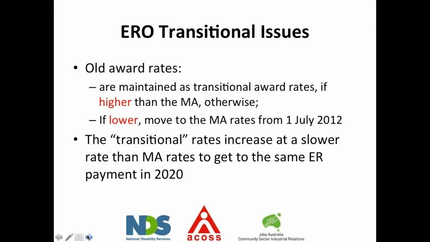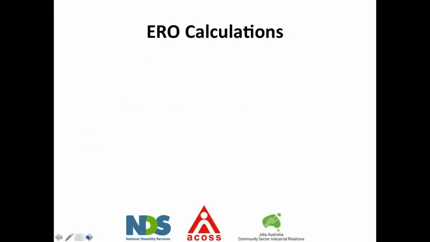If they're lower, we move directly to the modern award. The transitional rates increase at a slower rate than the modern award rates to get to the same place in 2020. So those transitional rates are going to remain above the modern award rate through to 2020 when they will reach the same point.